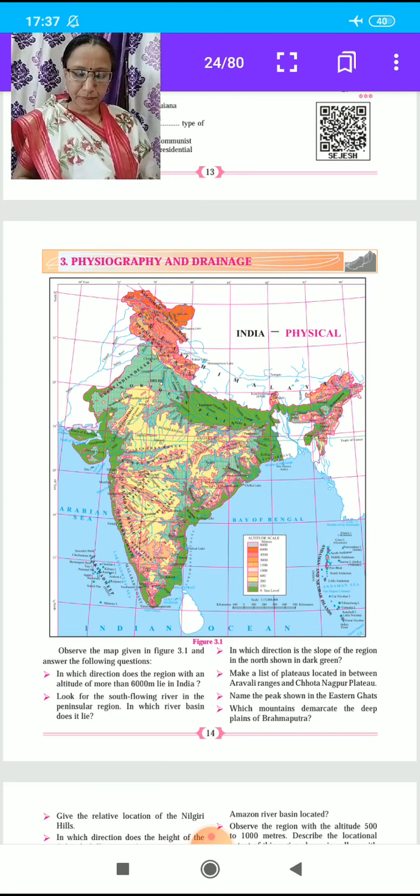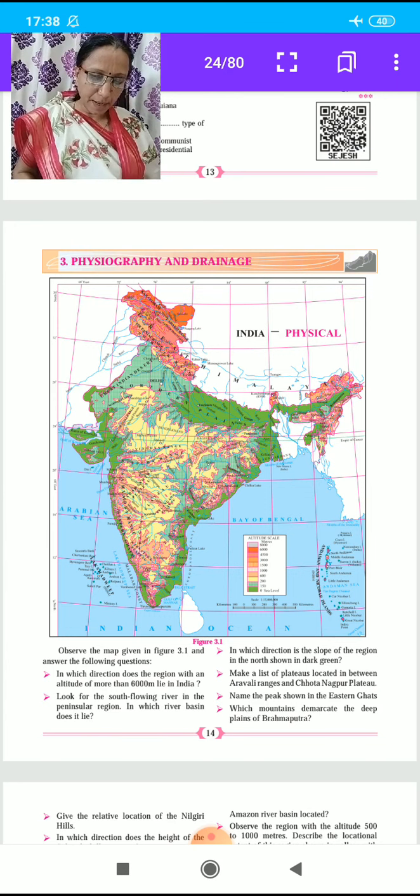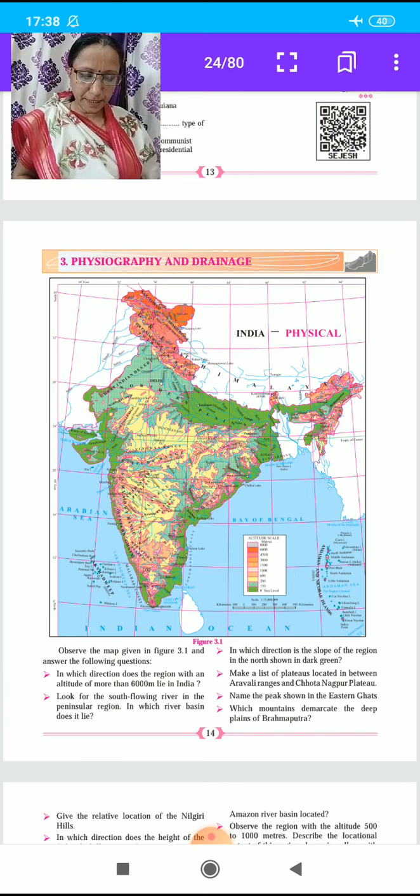Then the next question is: name the peak shown in the Eastern Ghats. The answer is Mahendragiri and Malagiri. Mahendragiri and Malagiri is the answer to this question: the peaks shown in the Eastern Ghats.